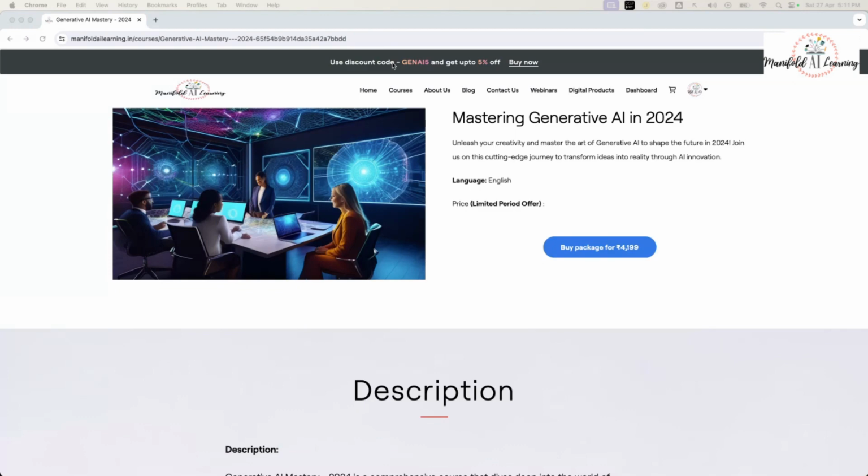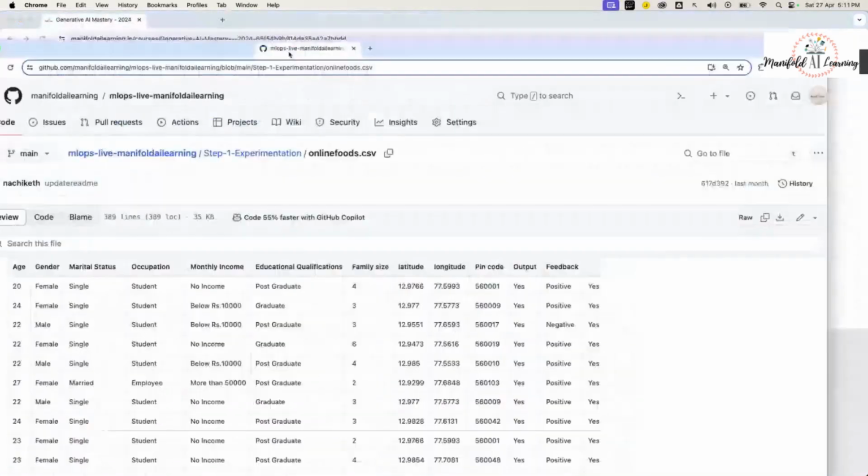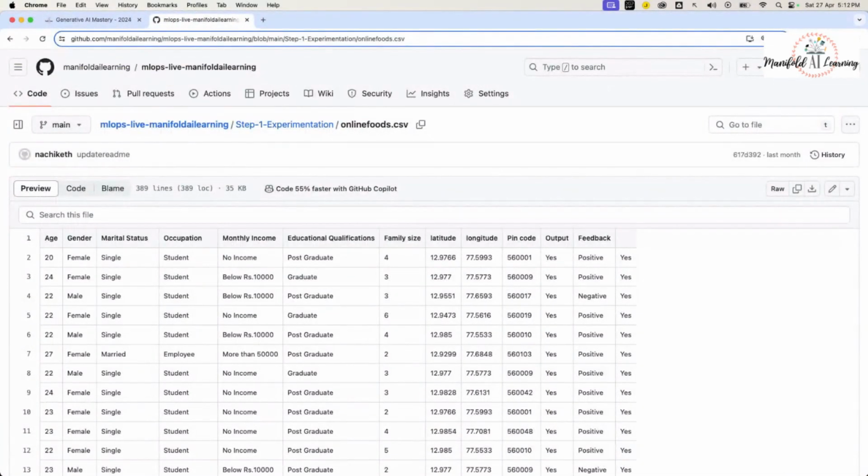We have taken up a classification task where we have picked up a data set called the online foods data set. On this data set, we went ahead and implemented a classifier. The next step we have also learned is some of the basics of building a package. What we'll be doing in today's learning journey is, whatever code we have written till now, we would go ahead and create the modularized code approach.